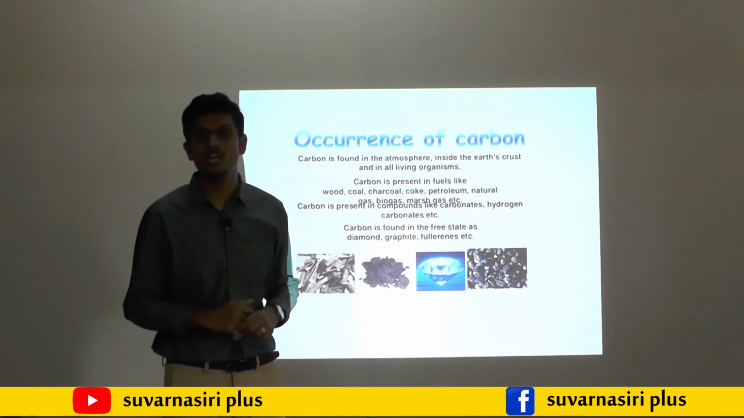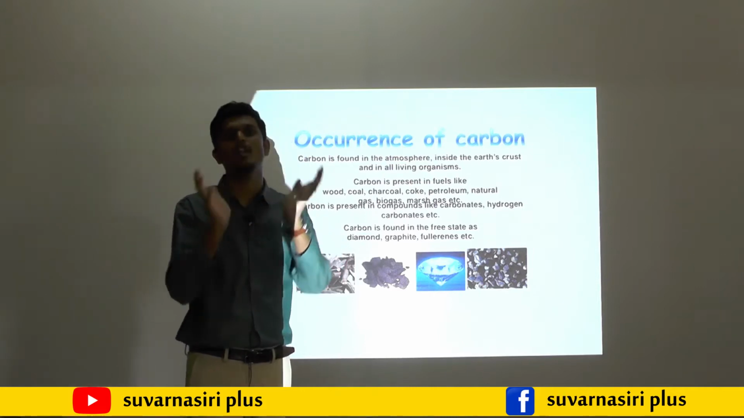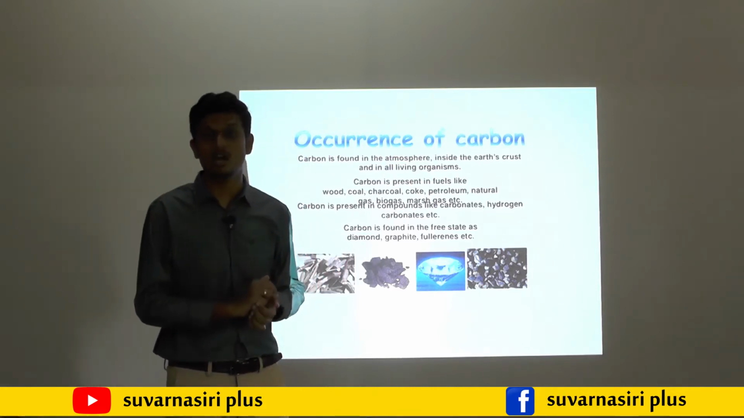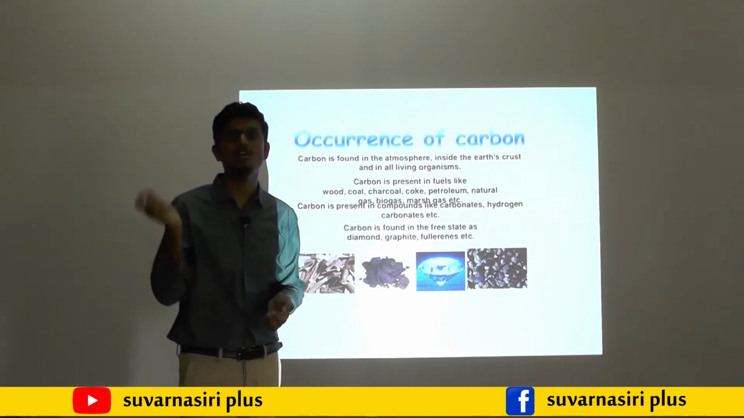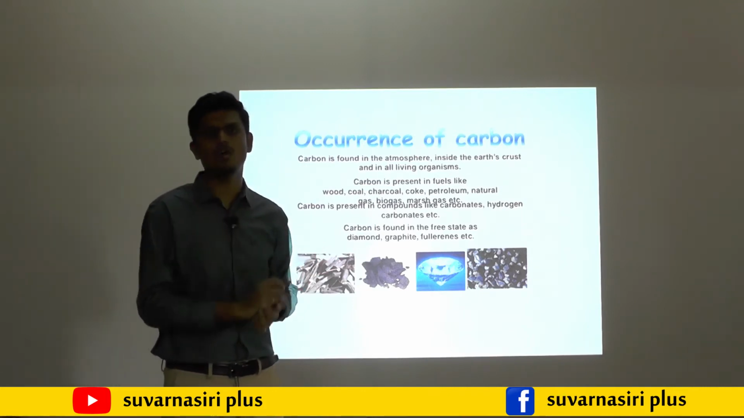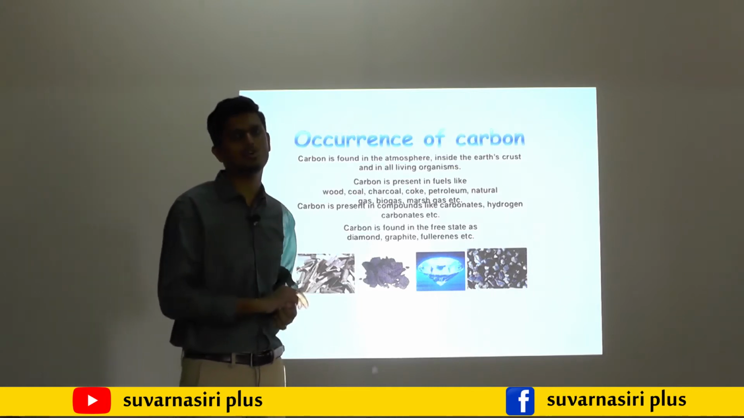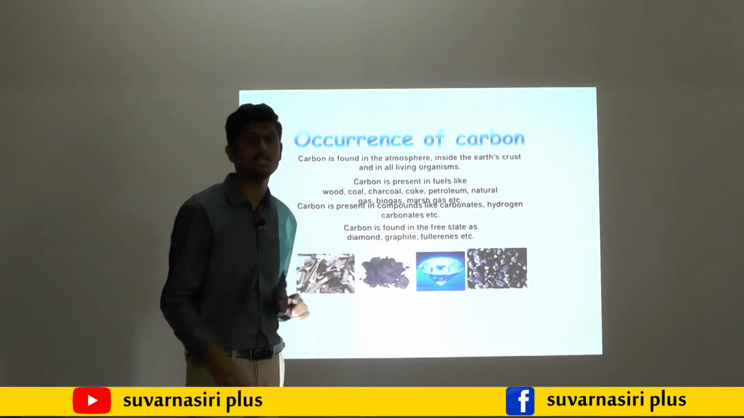One more is there, that is called fullerenes. Fullerene is a football-like structure consisting of 60 carbons. The arrangement of the 60 carbons in the shape of a football is called fullerene. That is also one of the allotrope forms, but mainly there are only two allotrope forms: one is diamond, one is graphite.